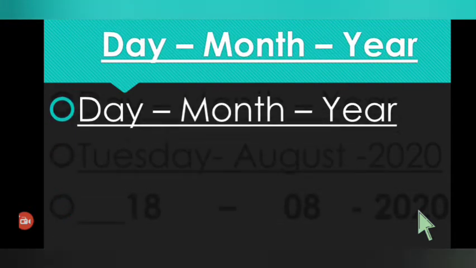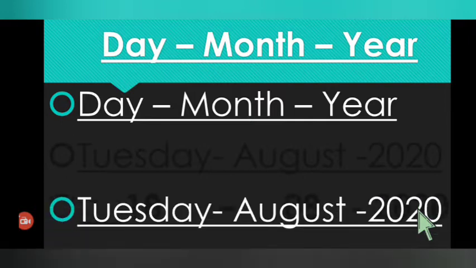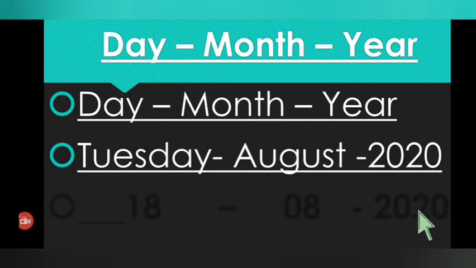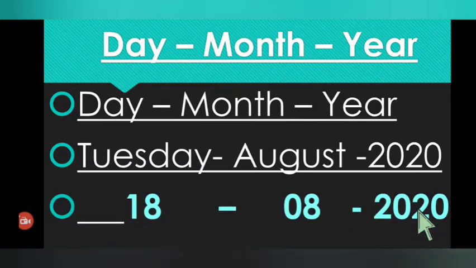Day, month, and year. We write the name of the day, then the name of the month, and then the current year. Once again, I'll explain to make the topic clear. To represent the day, we may write the name of the day or the serial number of that particular day, followed by the name of the month.